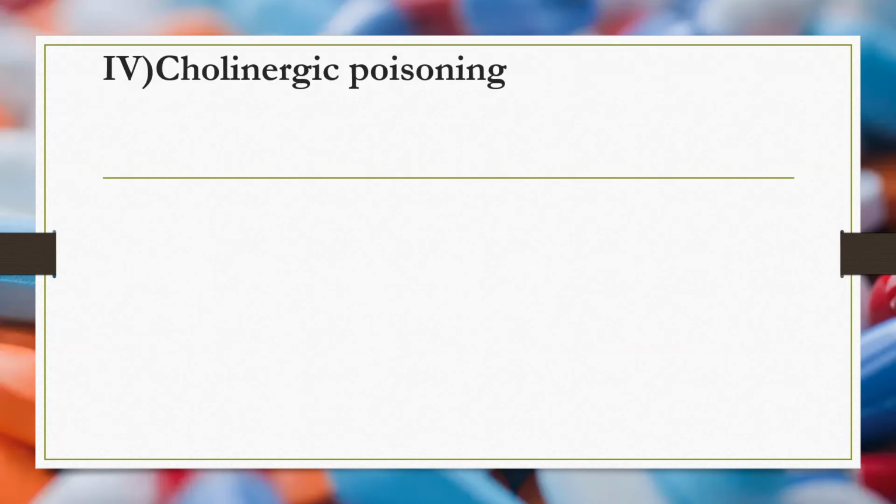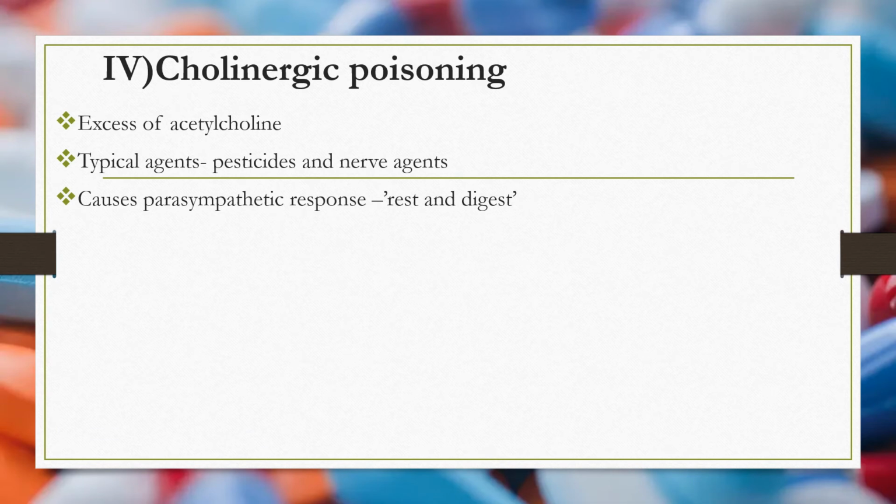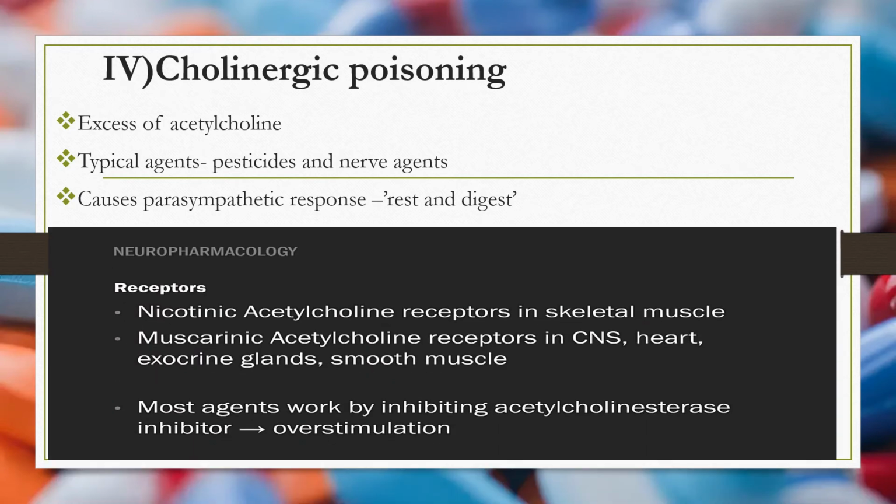The fourth class is cholinergic poisoning. This is due to excess acetylcholine activity. Typical agents include pesticides and nerve agents, and they cause a parasympathetic response, a rest and digest like action. They act at the nicotinic acetylcholine receptors in the skeletal muscle and the muscarinic acetylcholine receptors in the CNS, heart, exocrine glands, and the smooth muscle.